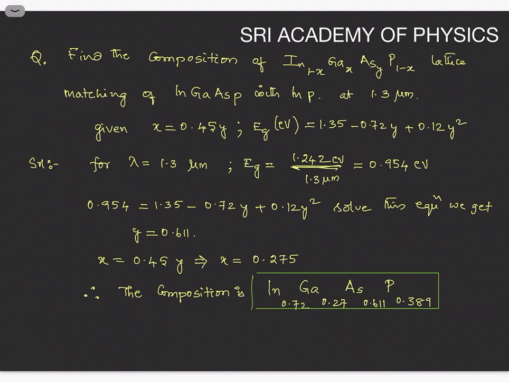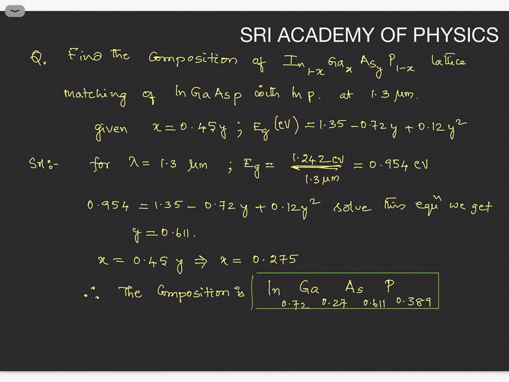For lambda equal to 1.3 micrometers, what is the energy gap value? We know the formula, 1.242 electron volts divided by 1.3 micrometers. We get the energy gap value as 0.954 electron volts. Now substitute this value in the polynomial equation of the energy gap. So Eg is equal to 1.35 minus 0.92y plus 1.2y squared. Then we get a quadratic equation. By solving this equation, I got y is equal to 0.611.